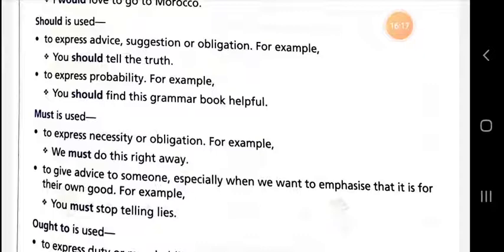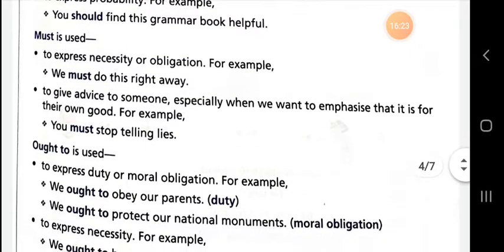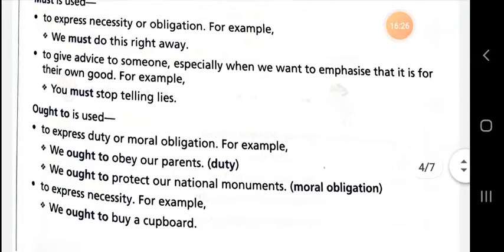You need to learn the rules regarding modal auxiliary verbs. It is very important. Now, we will talk about ought to. Dear student, ought to is used to express duty or moral obligation. It is important. Whenever you are talking about duty or moral obligation, you should use ought to. We ought to obey our parents. This is our duty. We ought to protect our national monuments. This is moral obligation.